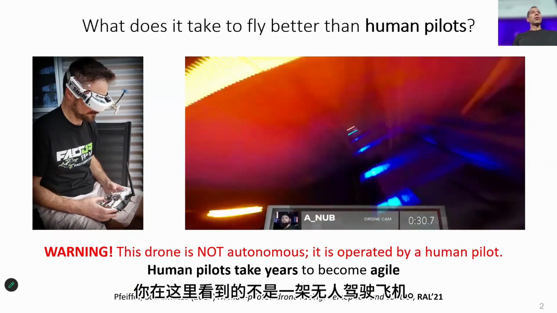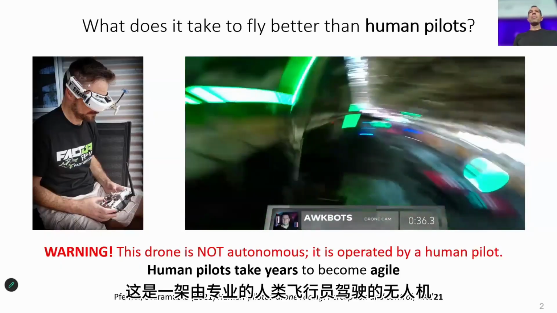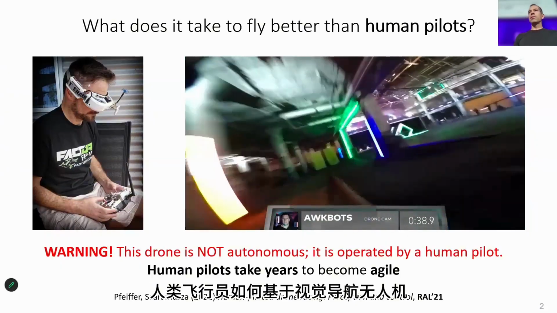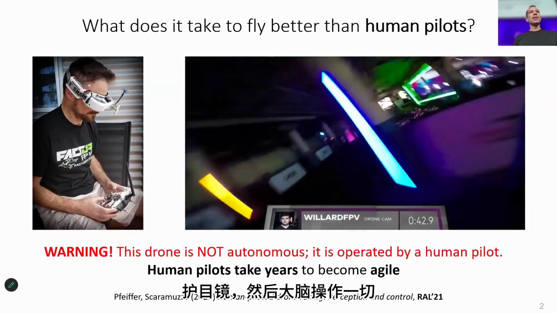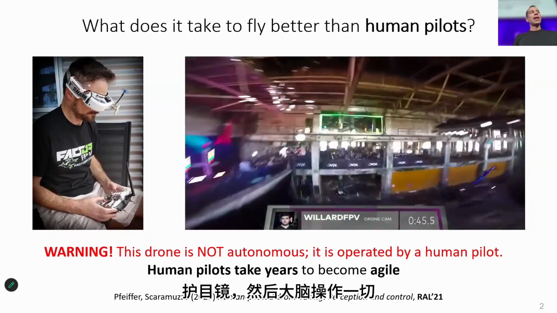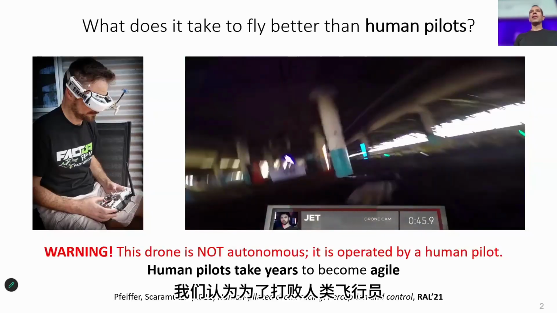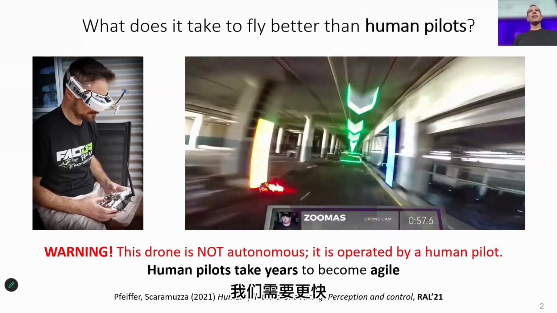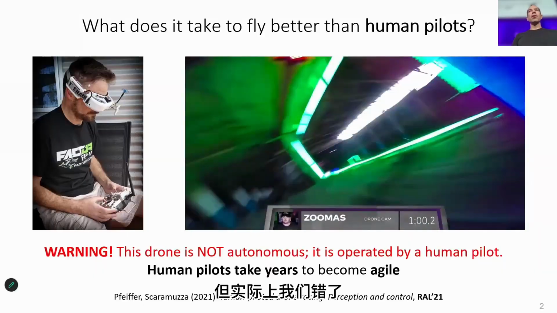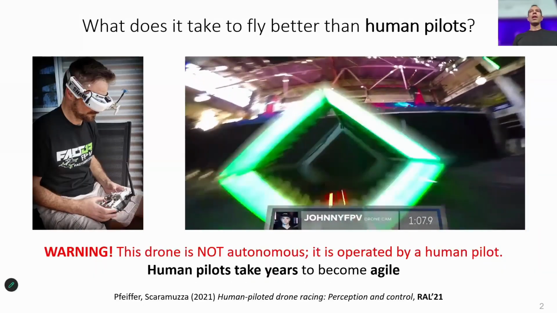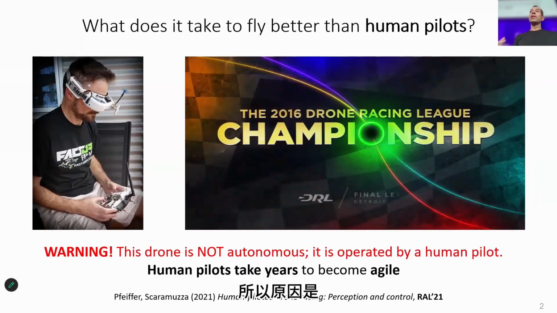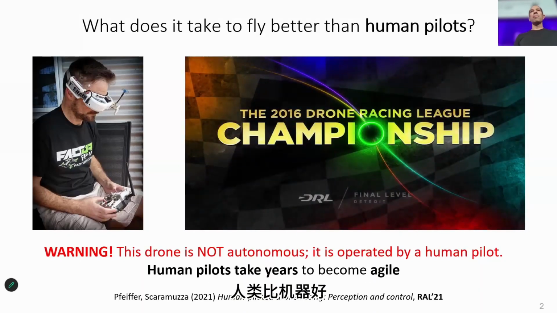What you see here is not an autonomous drone. It's a drone operated by an expert human pilot. How do human pilots navigate drones? Vision-based. They put a camera on board the drone that transmits the images to goggles, and then the brain operates everything. At the beginning, when we started this journey, we thought that in order to beat human pilots, you needed to be faster, but actually we were wrong, because the human brain is very slow. It takes a quarter of a second to analyze the images, while our algorithms are 10 times as fast. So the reason why humans are still better than machines is not because they're faster, but because they can make better decisions in complex situations.